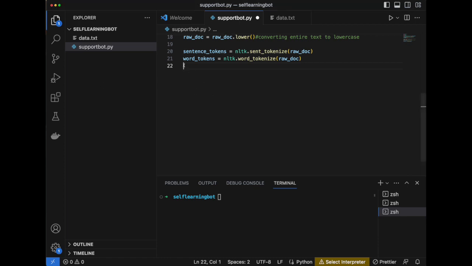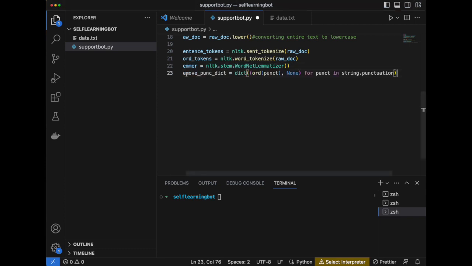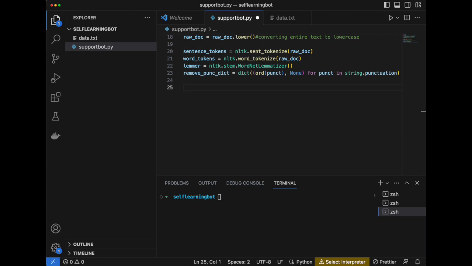This line prepares a tool called a lemmatizer, and it's like a grammatical wizard that turns words like running into run. After that, we are going to remove the punctuations. So in this line, we create a dictionary to remove the punctuations, like comma, dot, and imagine it's a filter that catches and removes all commas, periods, and other symbols.